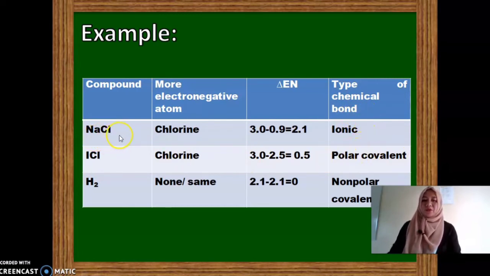For example, sodium and chlorine, that is an ionic bond because that is greater than 2.0. For iodine and chlorine, that is a polar bond because you have an electronegativity difference of 0.5. For two hydrogen atoms, they have the same electronegativities, so therefore you'll get 0, so that is a nonpolar covalent bond.